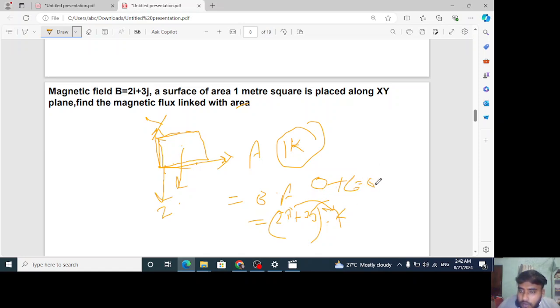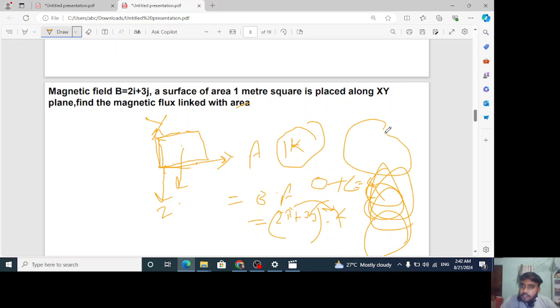0 only. Okay, our overall answer will be 0 only. So we get the answer 0. Hope you got it. If you still have any doubt, it's a humble request, comment again.